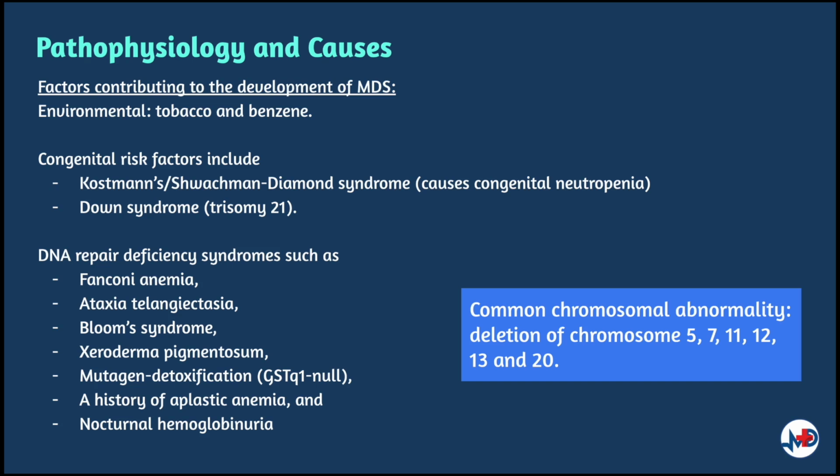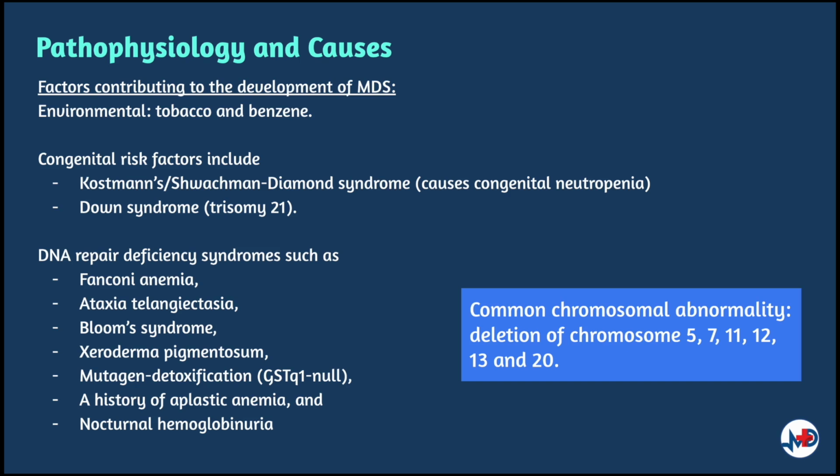The majority of cases occur in primary MDS, but MDS can also develop secondary to chemotherapy or radiotherapy as part of a treatment regimen. The development of MDS is believed to be multifactorial. Accumulation of risk factors and genetic alterations lead to the development of a neoplastic multipotent hematopoietic stem cell. This neoplastic stem cell gives rise to defective intermediate cells that are prone to apoptosis, leading to cell death in the bone marrow. Hence, to compensate, there is increased hematopoiesis.